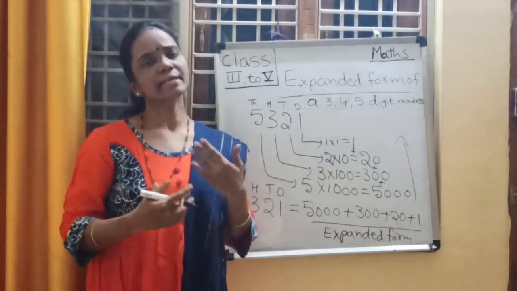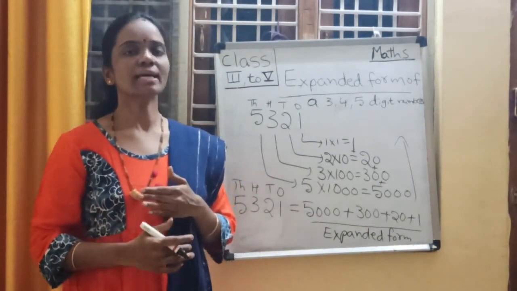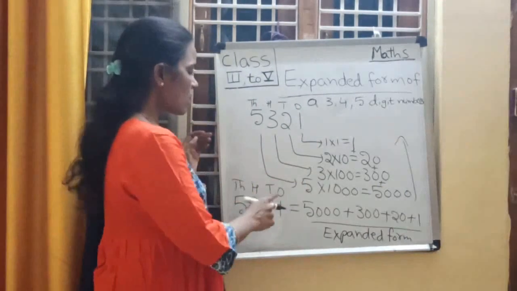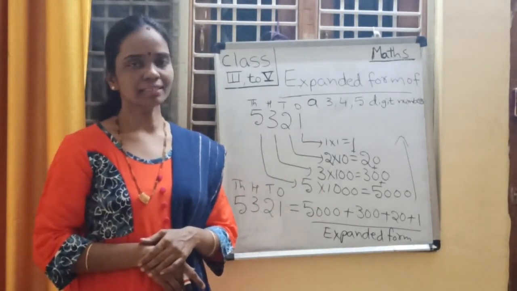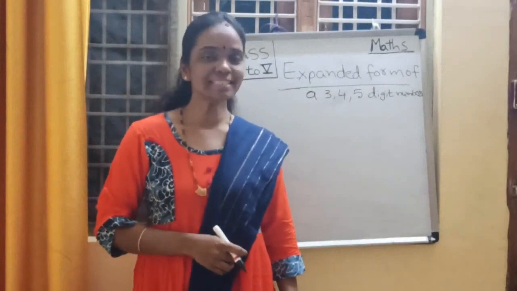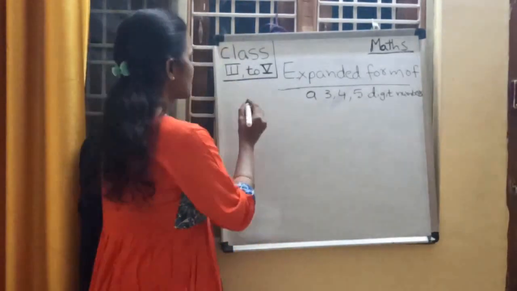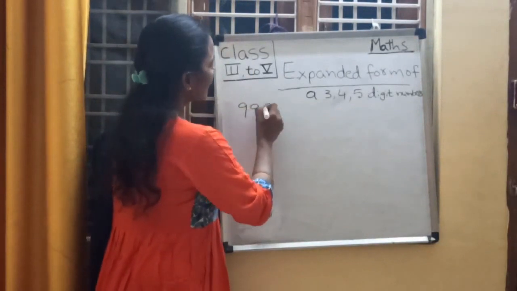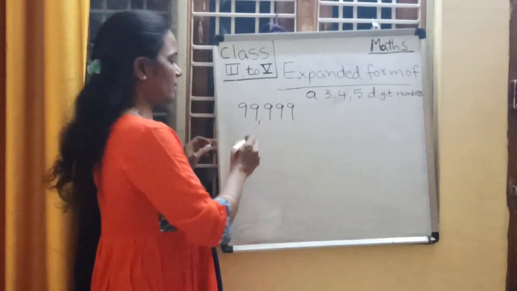Understood, children? Expanded form means we are taking the total of the place values of the digits in that number. Have you understood, children? Right. Now, shall we go for a 5-digit number? Tell me, children, what is the greatest 5-digit number? Yes, you are right. 99,999 is the greatest 5-digit number.